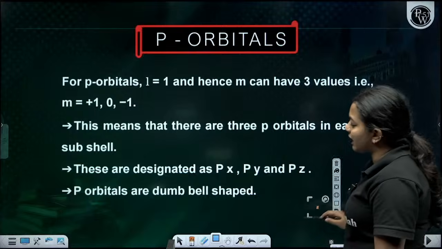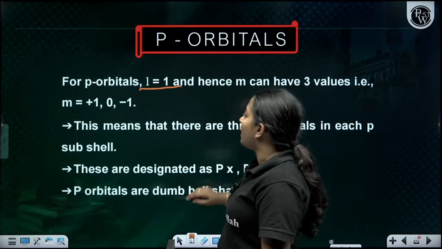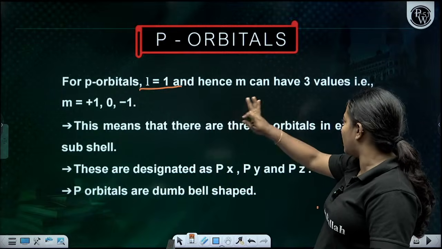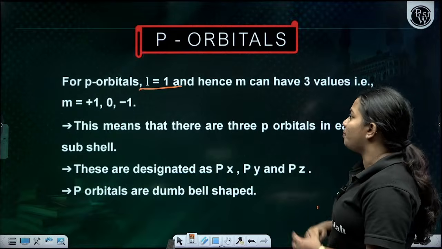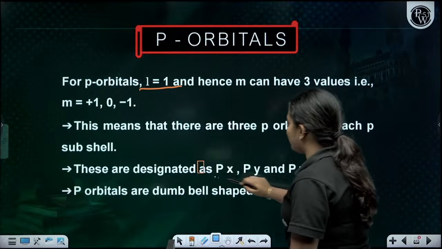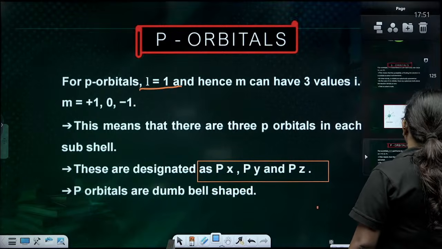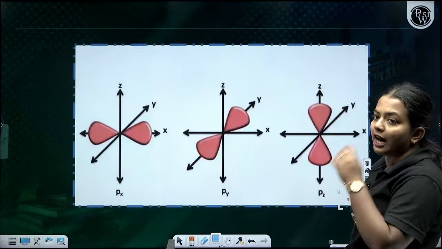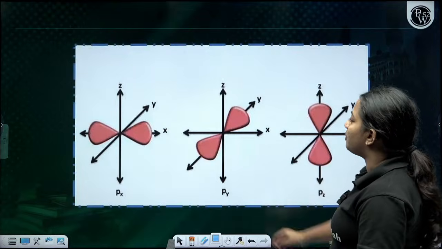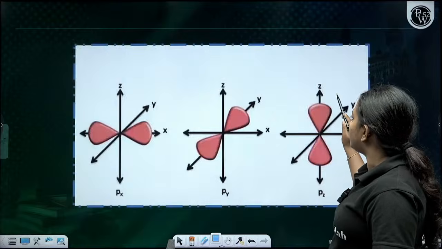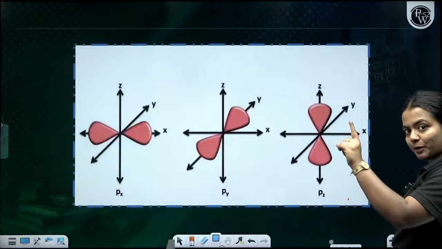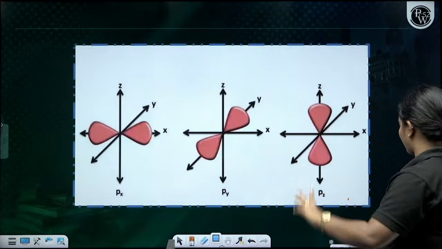Now the p orbital: l is going to be 1. So m is going to be minus 1, 0, plus 1, which means they are going to have 3 orbitals. Am I right? Yes, 3 p orbitals: px, py, and pz. They have a dumbbell shape. So this is the px, this is the py, and this is going to be the pz, as per the m: minus 1, 0, plus 1.